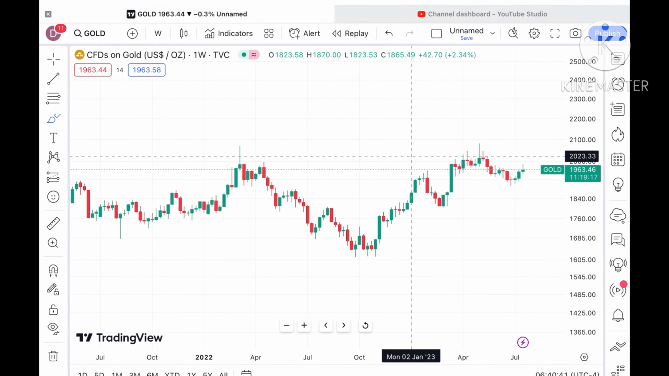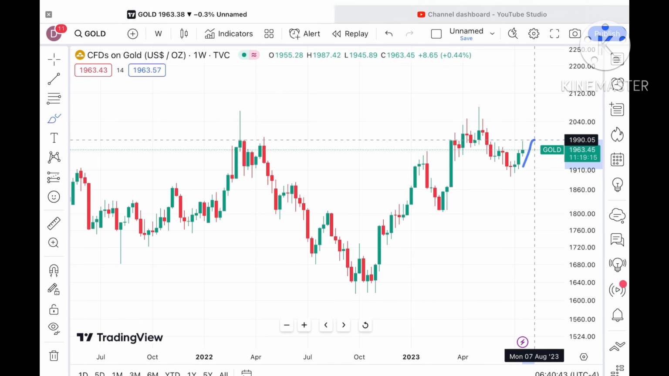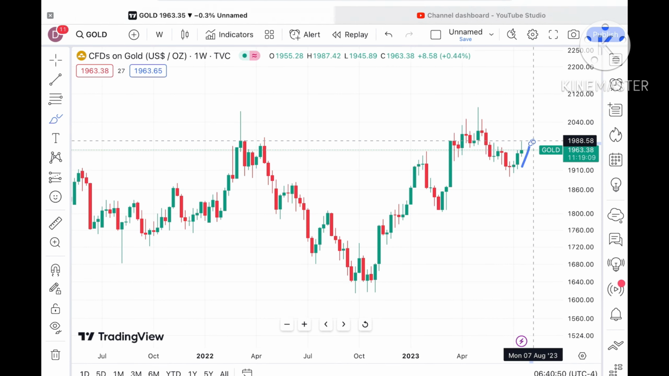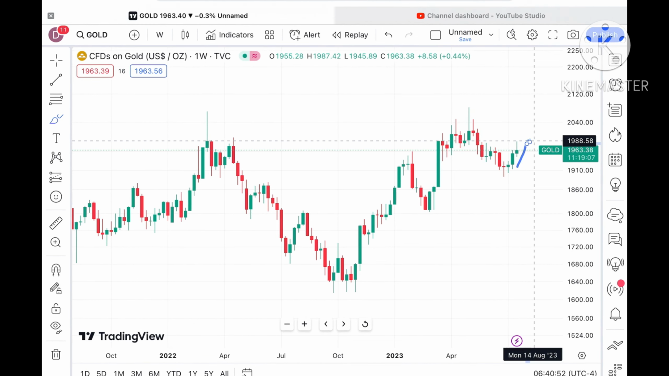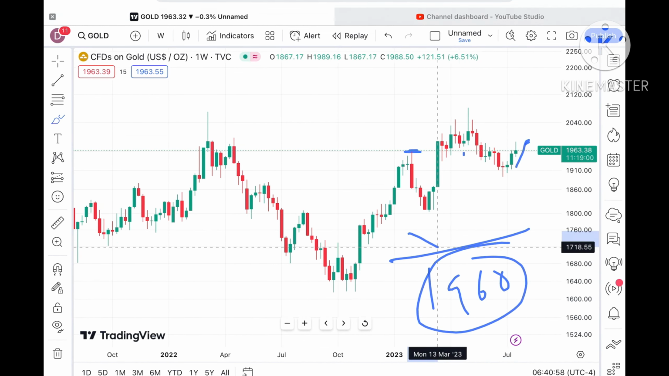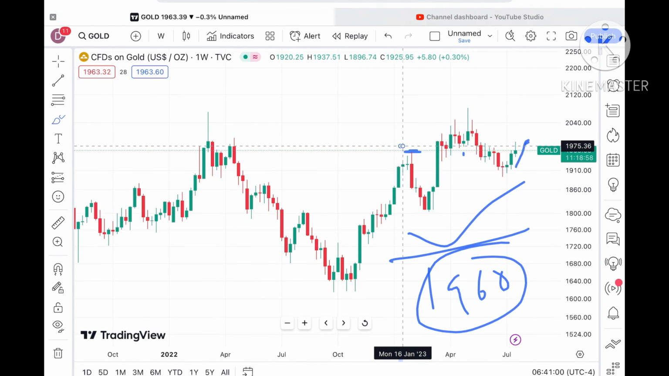There is a high chance. This particular week we have seen it has already made a high of around $1988.58. After that a fall happened yesterday. If you look at this particular chart, 1916 is a strong support, so a bounce back we can see from this particular level.